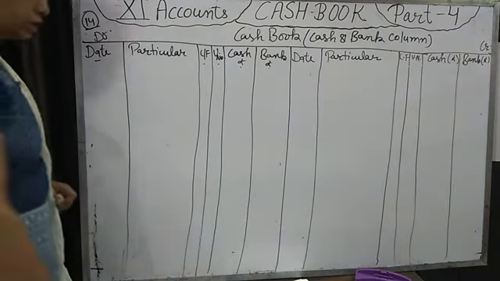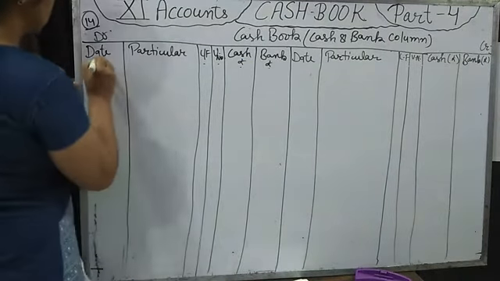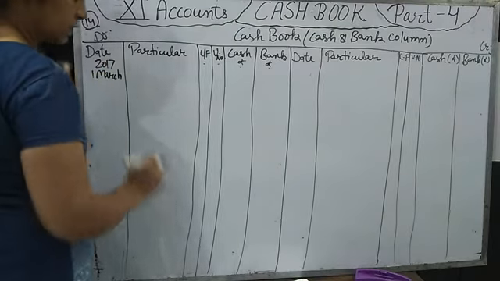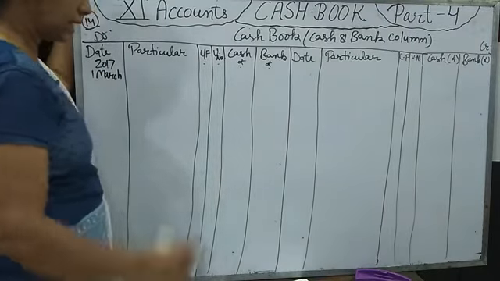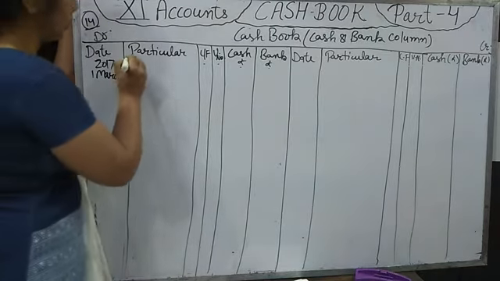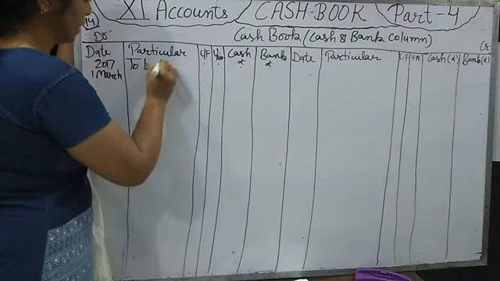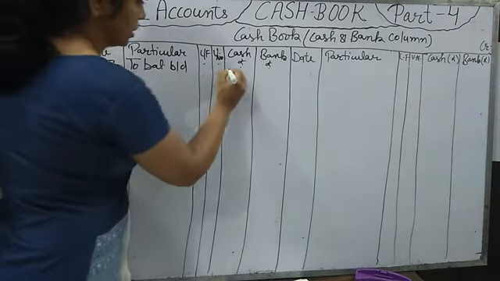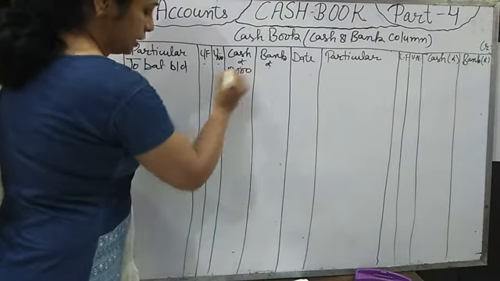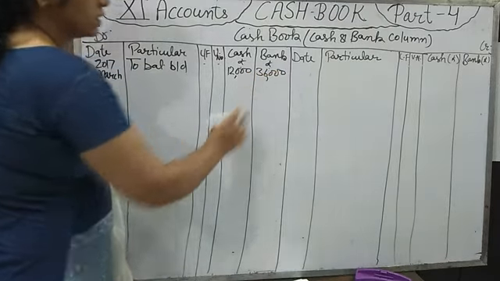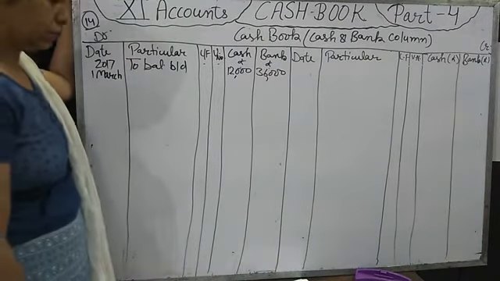Let's start the question. On 1st March 2017, the opening balance is given, that is cash 12,000 and bank 36,000. This is the opening balance that we will write by balance brought down, in cash 12,000 and in bank 36,000. It's not bank overdraft, it's a debit balance of bank account.